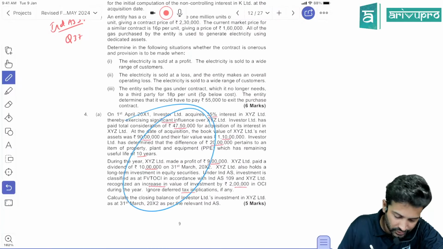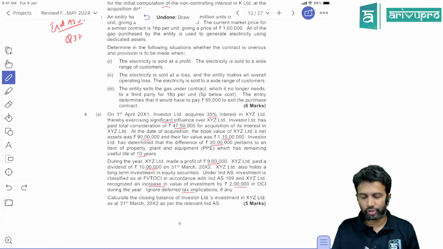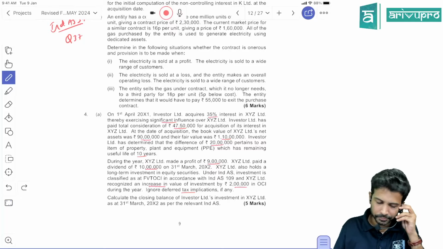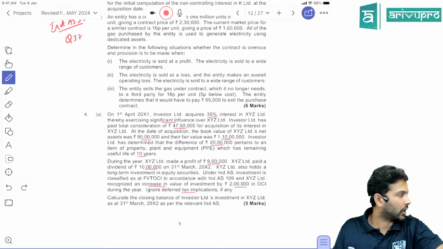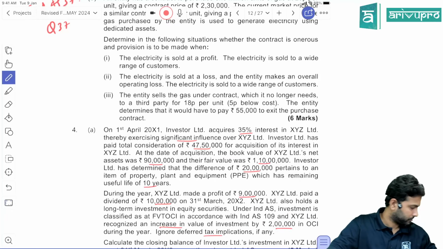Question number 4 is little different. One adjustment is different, so because of that, I'll do it. Rest everything we have done. So I'll start with the question number 4.